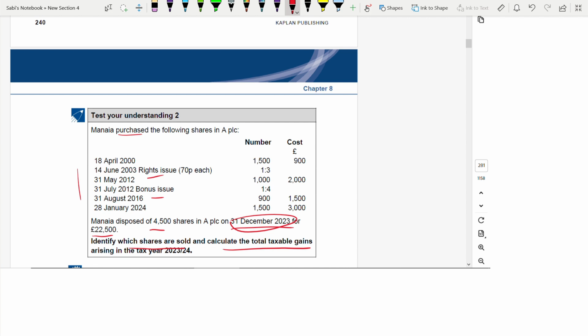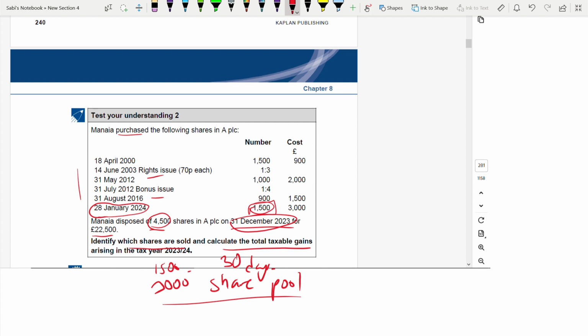Then, shares acquired in the next 30 days. If you see next 30 days, it is this. Yes, you have acquired. From 31st December to 28th Jan, it falls within 30 days. How much? 1,500. So out of this 4,500, 1,500 is allocated here. That means the balance 3,000 shares you have to take from the share pool. Understood? 1,500 you will take from the next 30 days purchase. And the balance 3,000 you will take from the share pool.